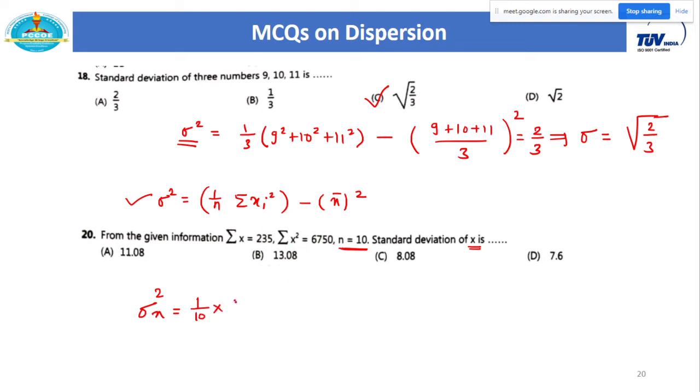So the formula is there. Sigma square is equal to 1 by n, n means 10, multiplied by summation of xi square, which is given as 6750, minus mean. Okay, so mean is not given. So how do we calculate mean from this data? Summation of x divided by n. Summation of x, that is 235, divided by total number of observations, its square. Okay, so this gives you sigma x square. Calculate sigma x. That is your final answer. So I am giving you the direct answer. You can verify this calculation. So that value is I think 11.08. Okay. I am covering many MCQs on this topic.